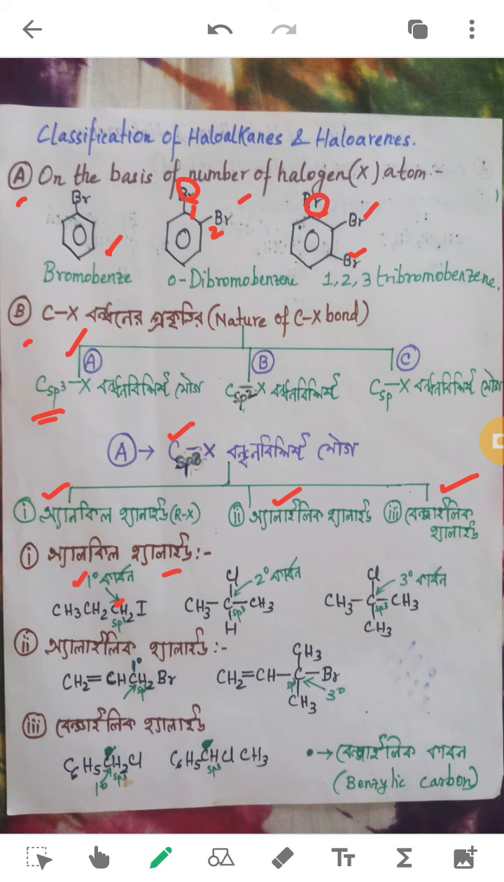Now check with this one. This halo group is attached to this carbon. If you check this carbon's number of hydrogens present, it's only 1.